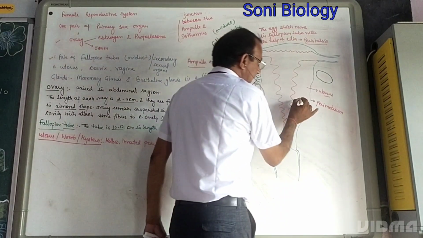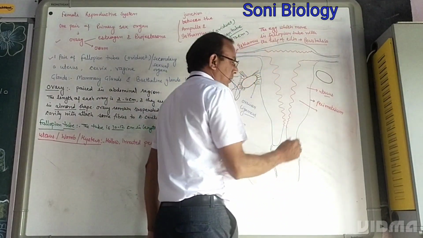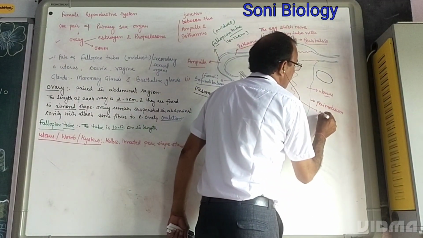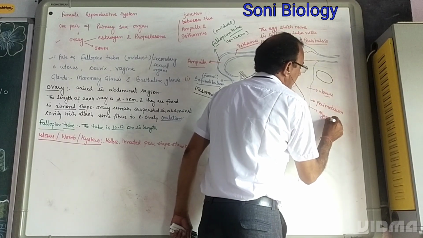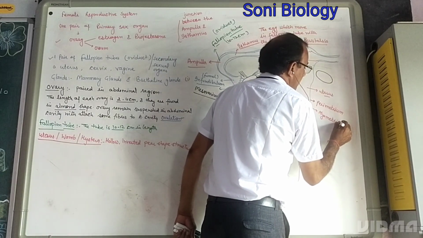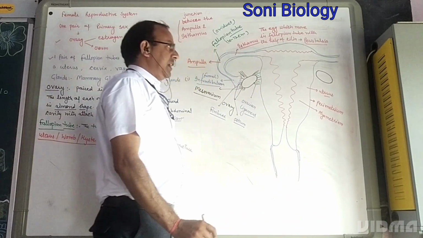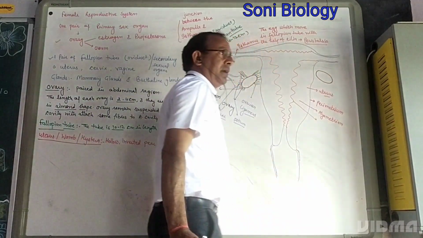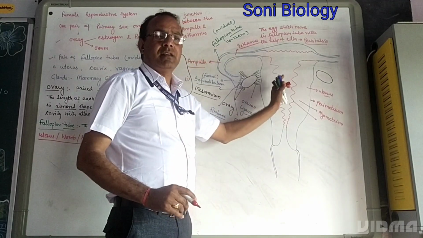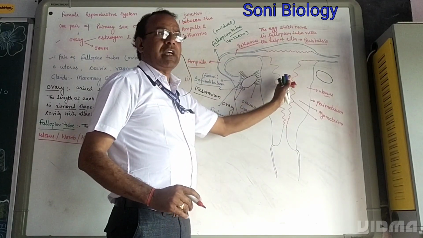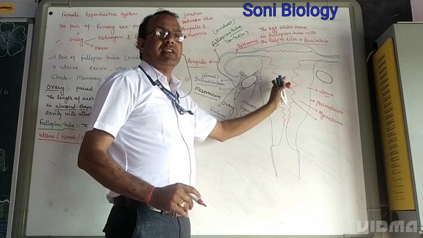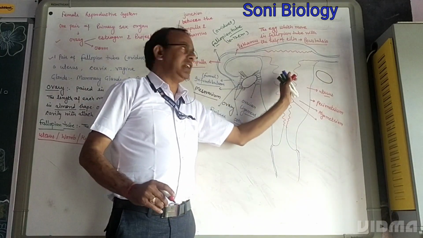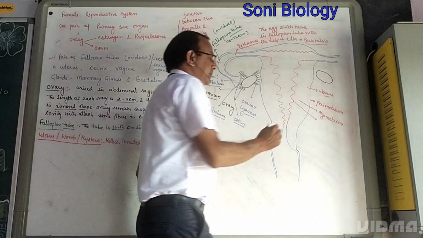The second layer is called the myometrium, and the innermost layer of the uterus is called the endometrium, which has many foldings and shows many cyclic changes. We can see that many cyclic changes can be seen in the endometrium.